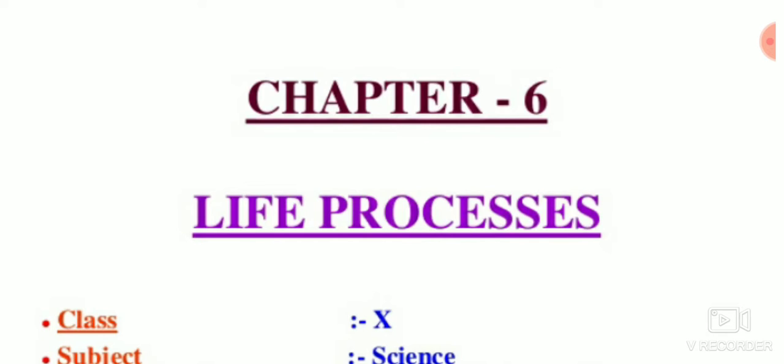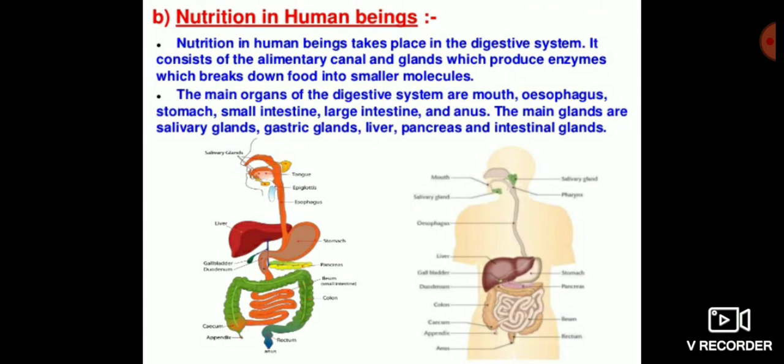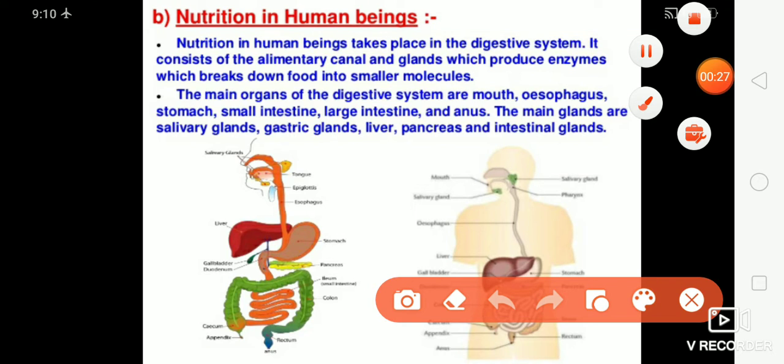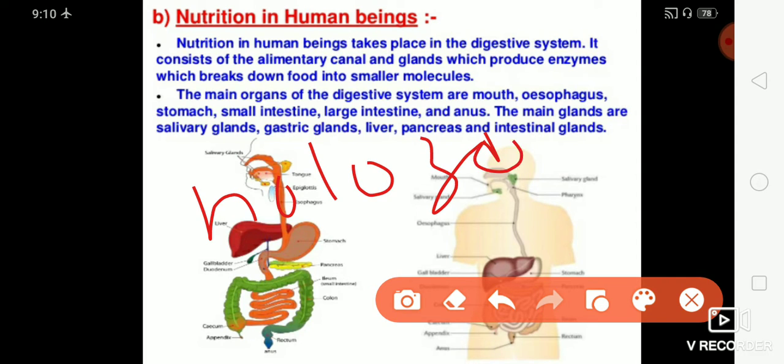Okay students, as you know our revision is going on. So in chapter number 6, life processes, today we are discussing nutrition in human beings. As you know, human beings are heterotrophic organisms. They obtain their food from plants and from animals, and the mode of nutrition is holozoic, that means they digest the food inside the body.